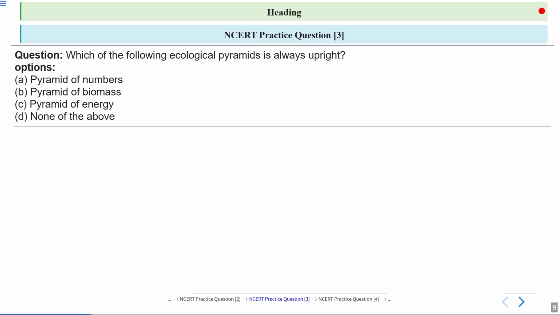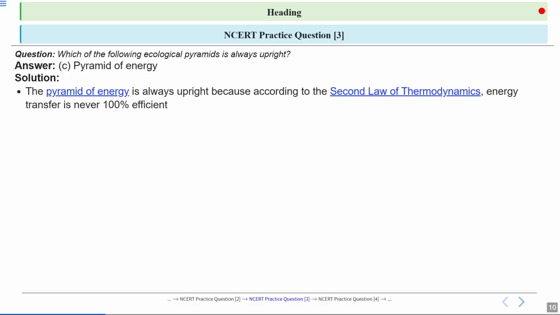Now let's discuss the next question. Which of the following ecological pyramids is always upright? So options are pyramid of number, pyramid of biomass, pyramid of energy, and none of the above. So what will be the correct answer? Option number C, pyramid of energy, is the correct answer. Let's have a look at the explanation.